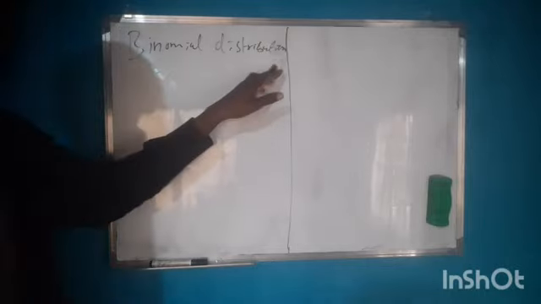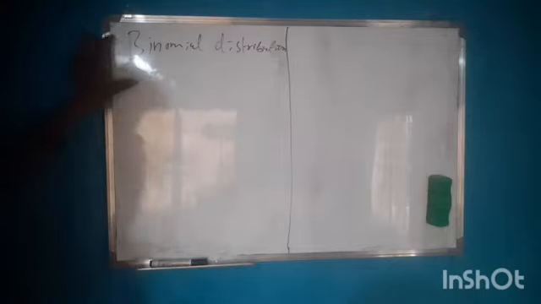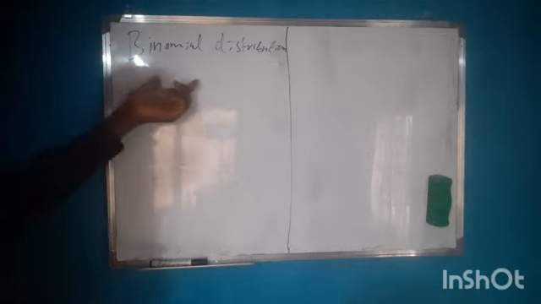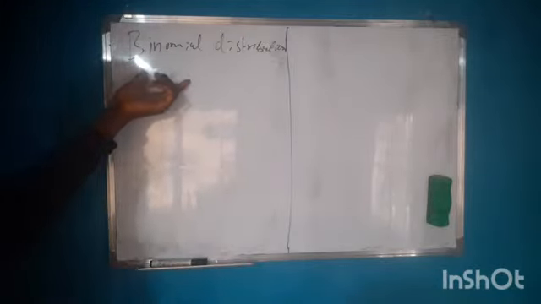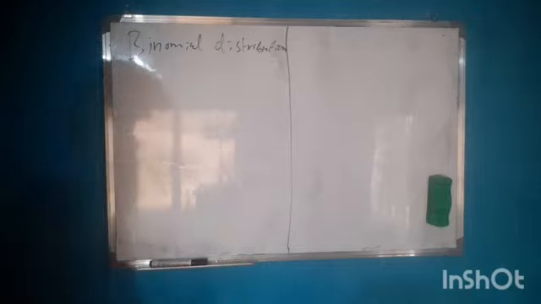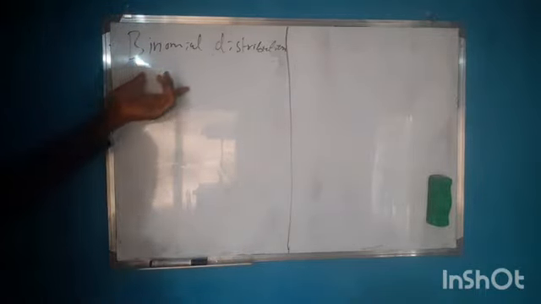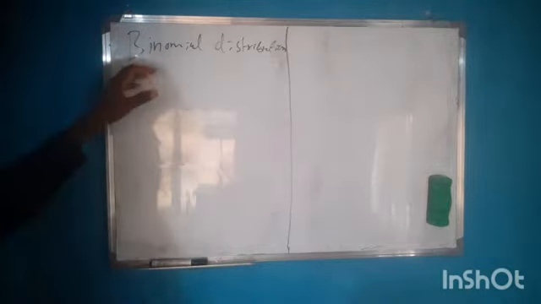Now, binomial experiment and Bernoulli experiment are involved for two possible outcomes. But the difference between them is that a binomial experiment is an experiment that consists of a finite repeated Bernoulli trials. So any experiment that consists of finite repeated Bernoulli trials is called a binomial experiment.